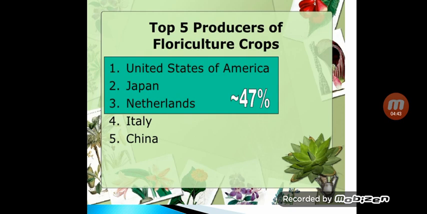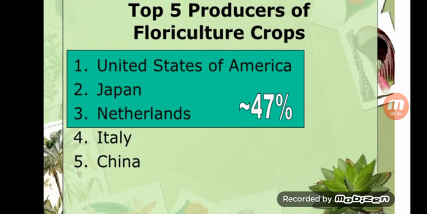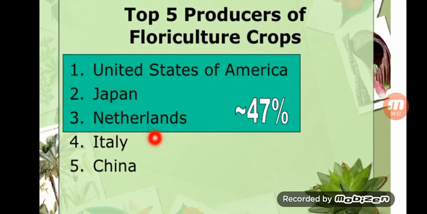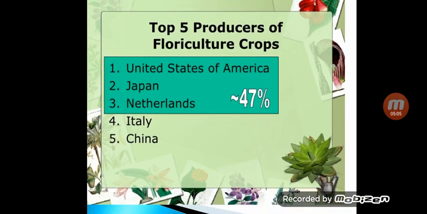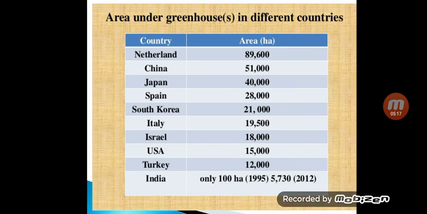We will see the statistics. The top 5 producers of floricultural crops, that is flowers, are, you can see, United States, Japan, Netherlands, Italy and China. So Netherlands has a very small area as compared to India. Still, it is third in this list. So these three countries constitute 47% of the floricultural crops, or 47% producers of the floricultural crops.